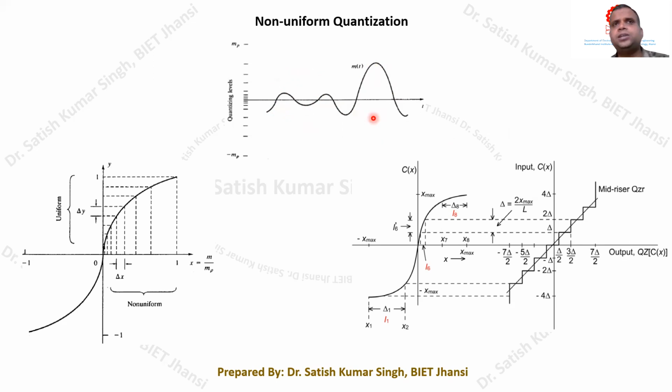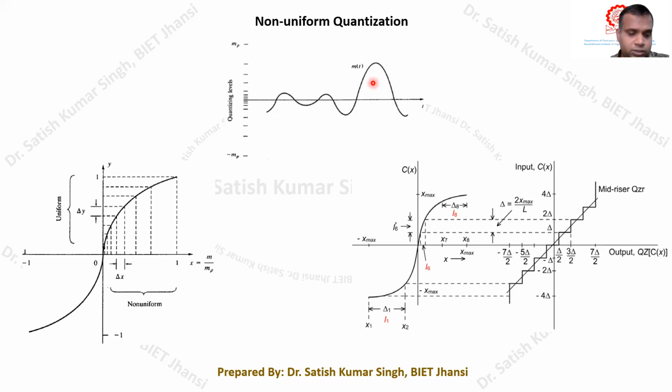So if we consider this rarely occurring segment, which has a large excursion in the message signal, as the dynamic range, and then divide it into a large number of finite levels, most of the levels cannot be used, or can only be rarely used, because of the rare occurrence of this large segment.